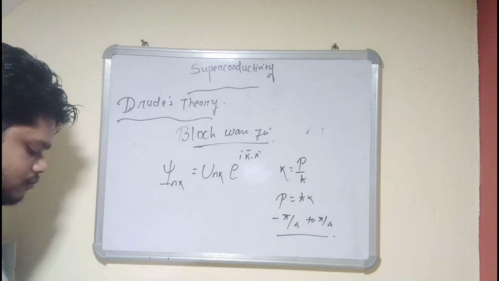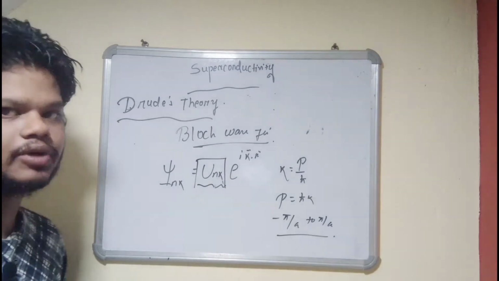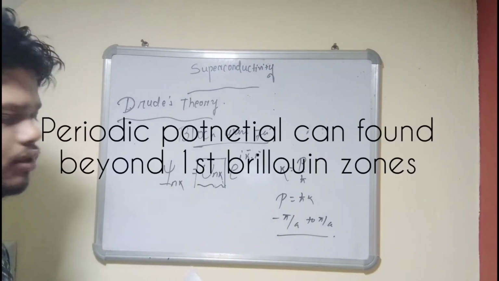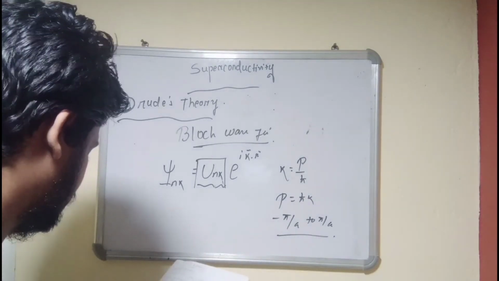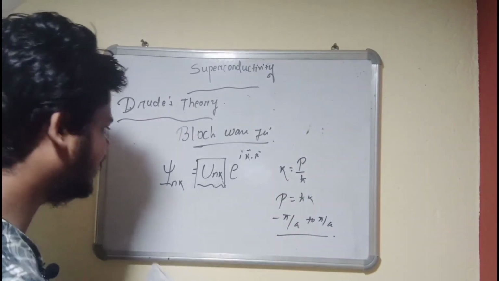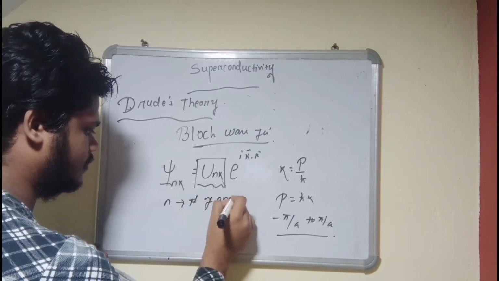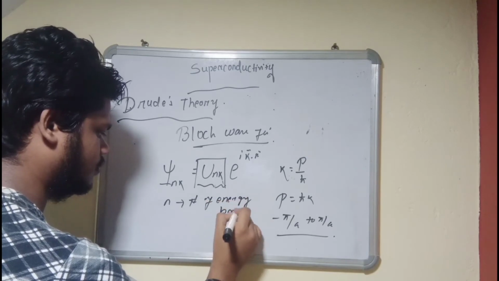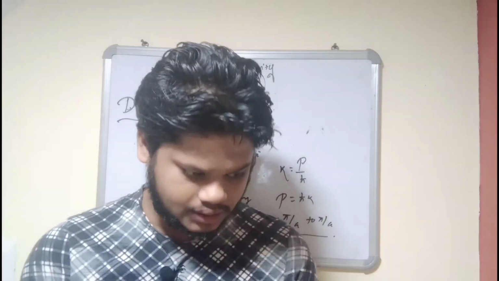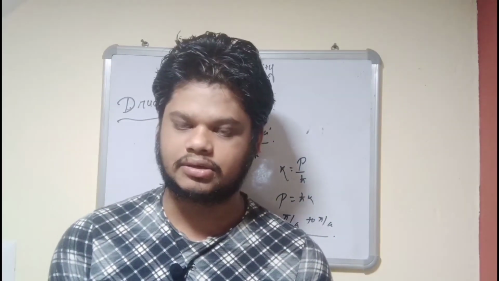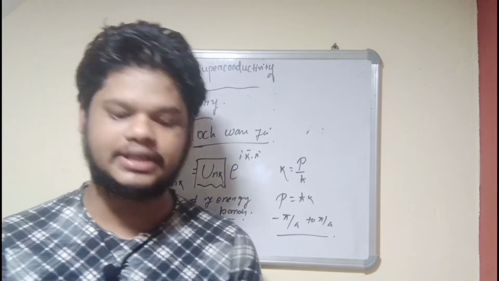Now, what is u_nk? u_nk is the periodic potential part, which is also periodic between minus pi by a to pi by a. Here n is the energy band index. Now the question arises, what will be the occupation number of the electrons? Electrons are fermions, you know that. So what is the occupation number in a state? It is given by the Fermi-Dirac distribution.